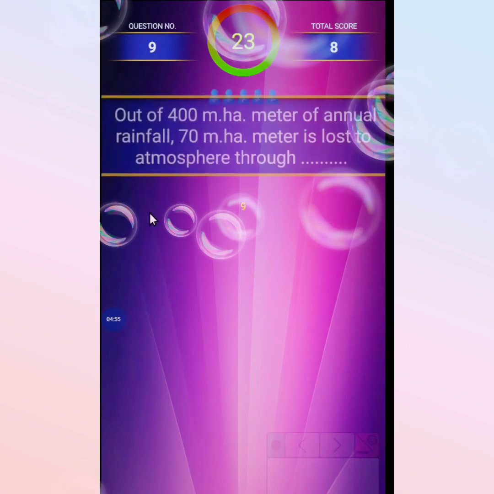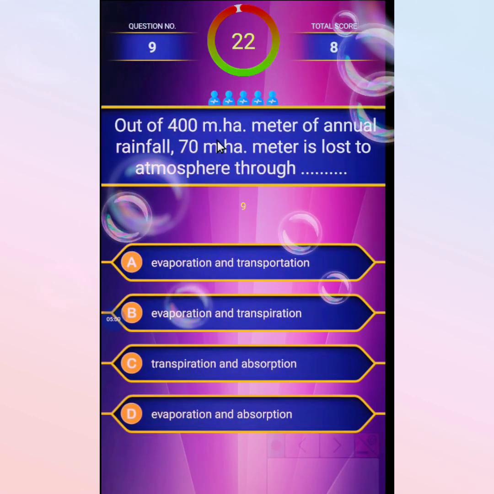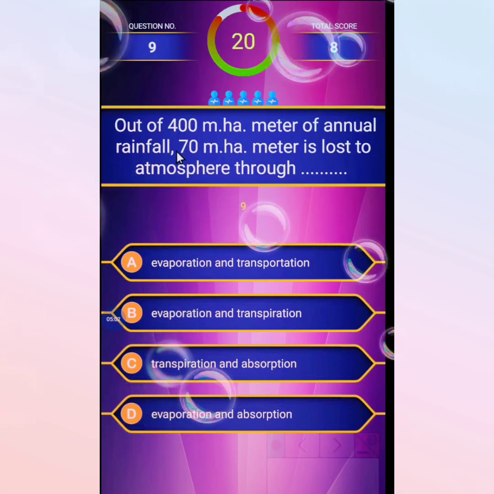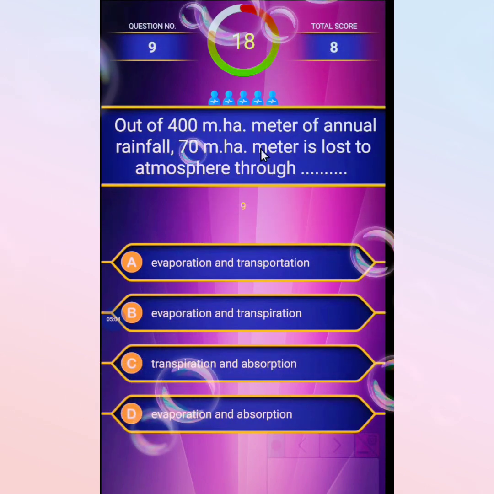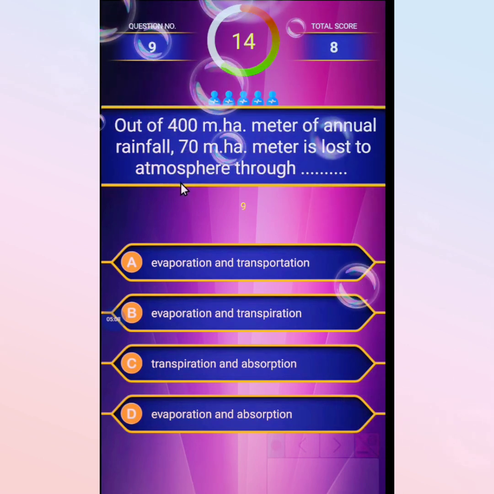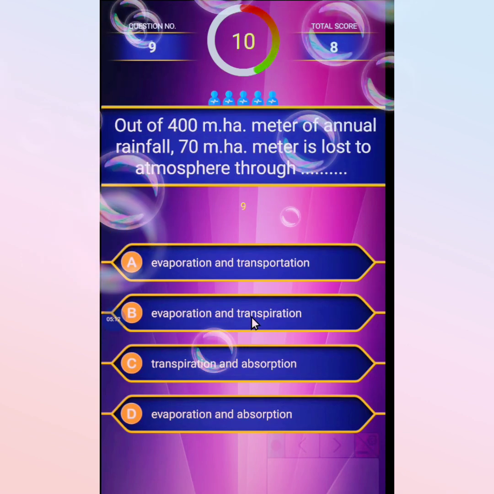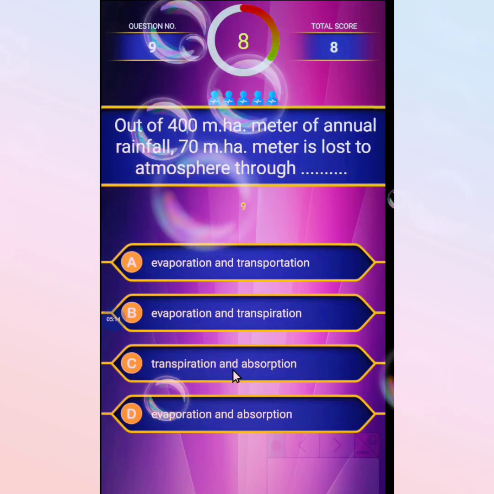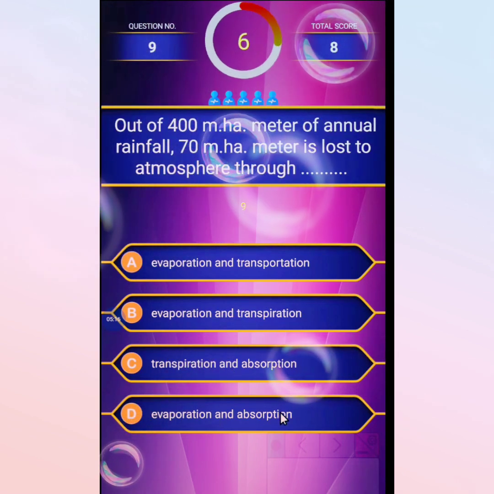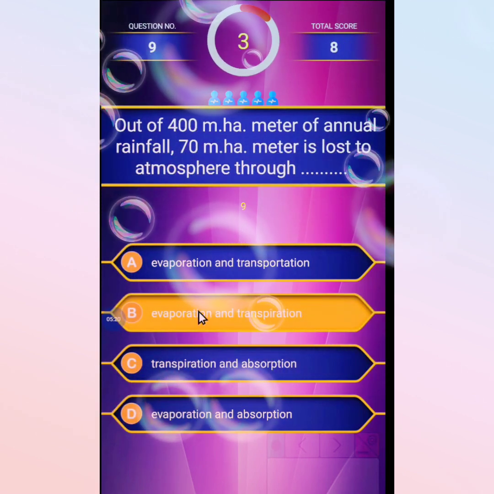Going through the next MCQ: out of 400 million hectare meter of annual rainfall, 70 million hectare meter is lost to the atmosphere through, evaporation and transpiration, or absorption, or evaporation and absorption. The correct option is evaporation and transpiration.